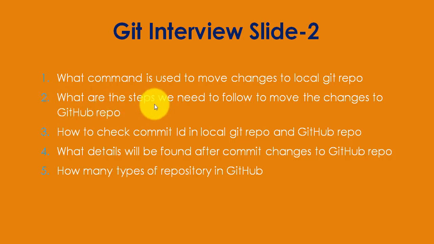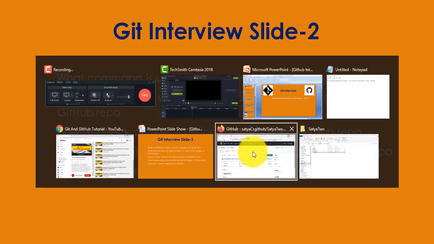Question number 7. What are the steps we need to follow to move the changes to the GitHub repo? Step 1, I have already added these changes to our staging area. Step number 2, I have already added these changes to my local Git repository. And step number 3, the final step, is that I need to move from the local Git repository to our remote GitHub repository. For this, I need one command that is called git push origin main. So git push is the command, origin is the alias name, and main is the default branch name. I'll show you here.